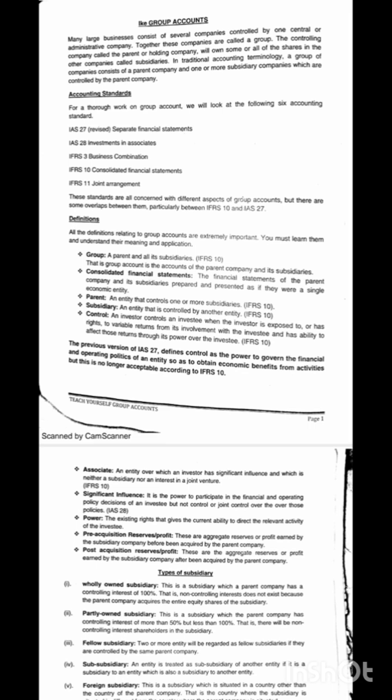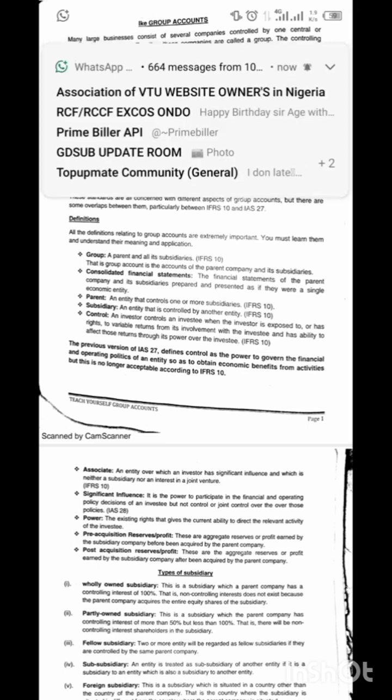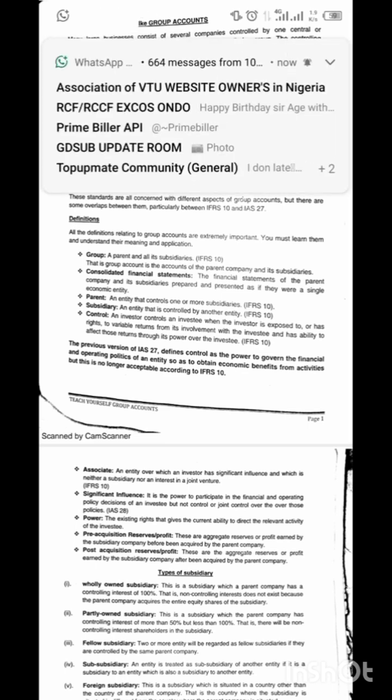That means 50% of the shares of that company are owned by another company. For example, let's say company A and company B. Then company A purchases 50% or let's say 60% of the shares of company B. Automatically, company A is the parent company while company B is the subsidiary company. If it purchases say 20% to 49%, it is not a subsidiary. It is just an investment in associates. Are you getting like that? If it is just 1% to 19%, that is just an ordinary investment in such a company. Do you get like that?